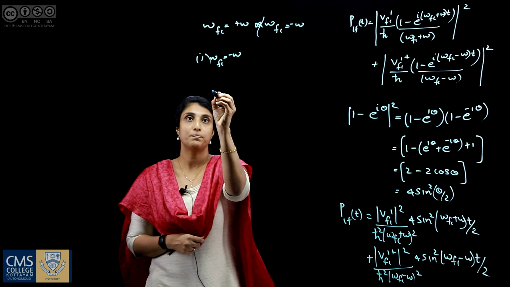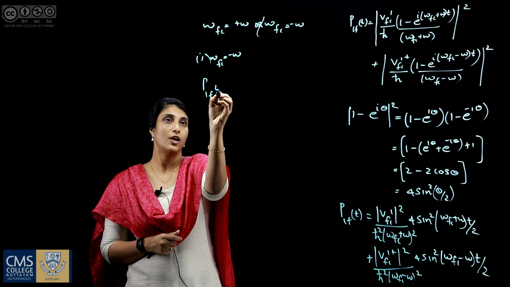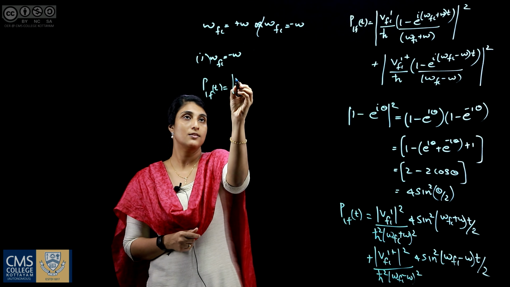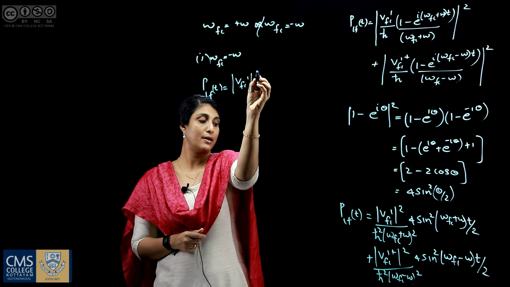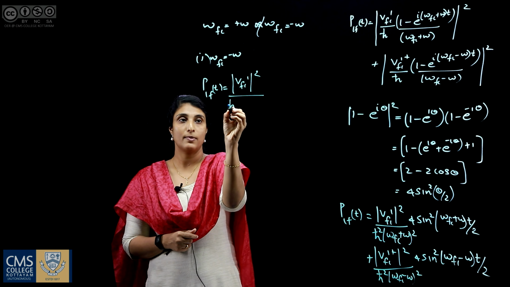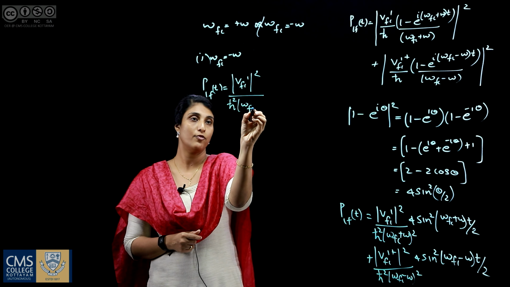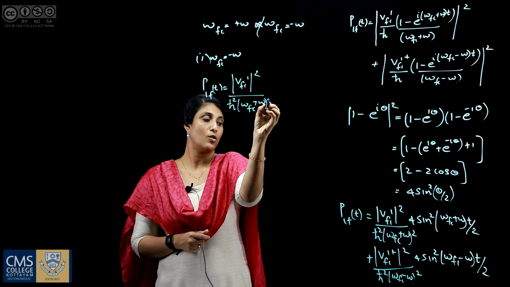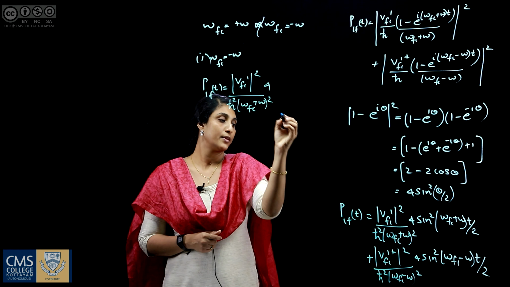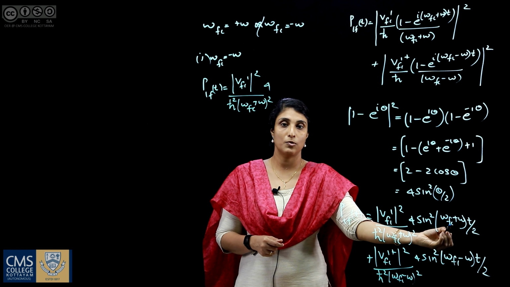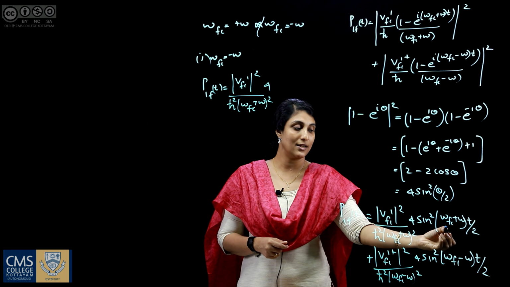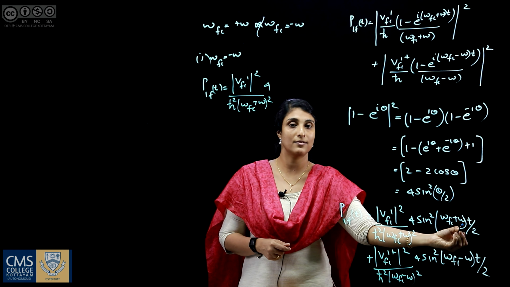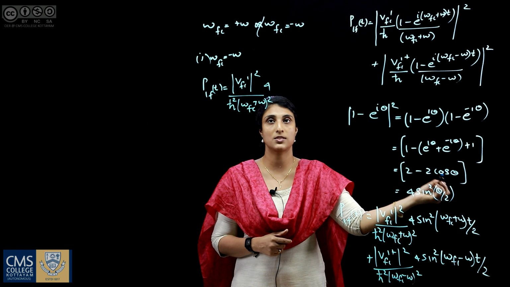So it becomes P fi of t is modulus of V fi prime square by h bar square into (omega fi plus omega) the whole square. For this term, if theta is very small, sin theta is approximately equal to theta. So we got ((omega fi plus omega) t by 2) the whole square.